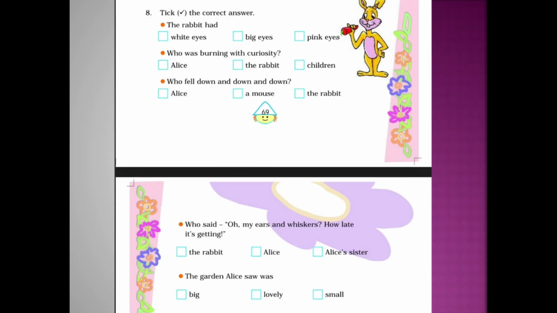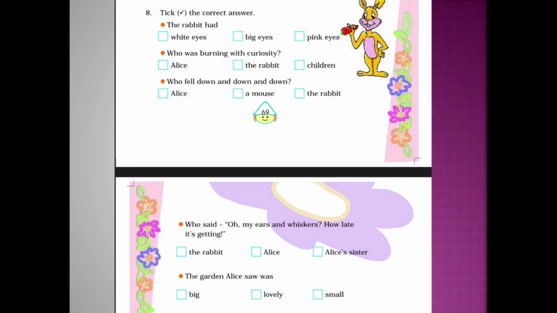Next, tick the correct answer. The rabbit had white eyes, big eyes, pink eyes. You have to tick the correct one in the blue box they have given. Who was burning with curiosity? Alice, the rabbit, children. Who fell down and down and down?